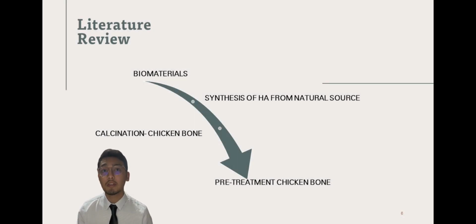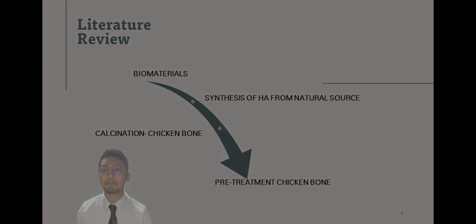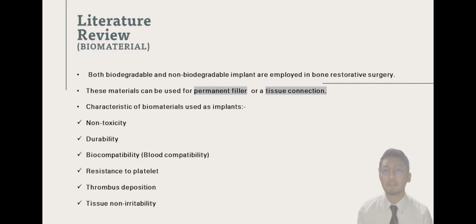I have already separated it into a few subtopics, including the biomaterials introduction, synthesis of HA and natural source, and calcination of chicken bone, and the last one is the pre-treatment of chicken bone. Let's start with the biomaterial. In bone restorative surgery, both biodegradable and non-biodegradable implants are employed. This material can be used for permanent filler or tissue connection. Some of the characteristics of biomaterial used as an implant are